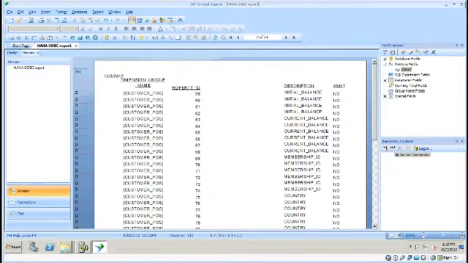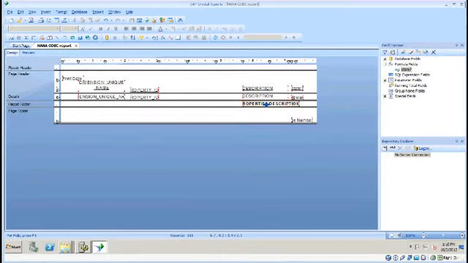So here we are back in Crystal Reports, and what we're going to do here is clean up this report a bit. It needs a bit of formatting. So what we're going to do is start rearranging some of this stuff here. Go back into design mode, and I'm going to take the property ID and move it over here.